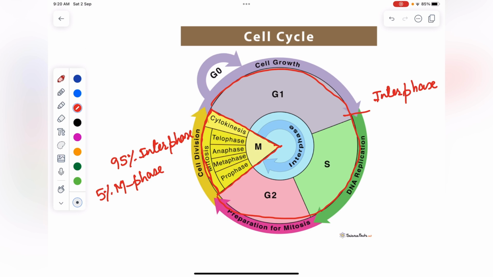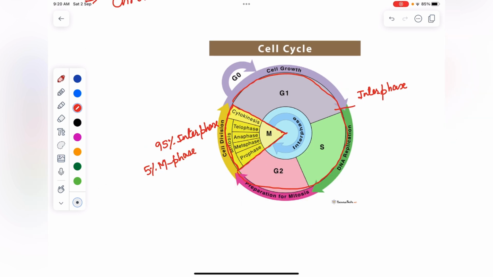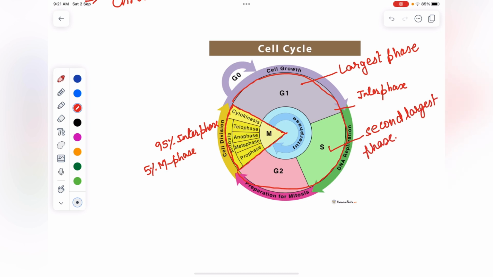In this interphase, G1 is called the largest phase. S phase is called the second largest phase, and this M phase is the smallest phase.